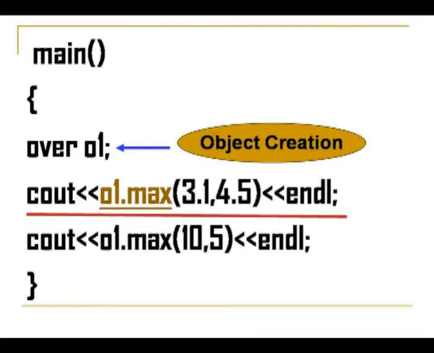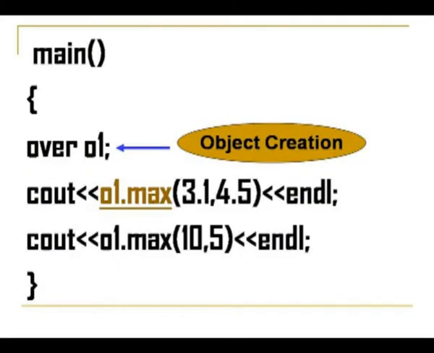So, here the object name is O1, and then directly you use the cout statement where you call the function max, using the object O1 dot max. We have already seen that the dot is the member access operator. To access a member or member function of a class, you should use this dot operator. Now, which of the two functions will be called depends upon the arguments.